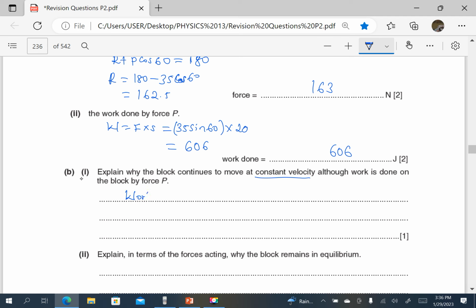So work done by force P must be equal to work done against frictional forces or resistive forces. So the work done against frictional force is balancing with the work done by force P. So there is no resultant force in the horizontal. It continues moving with the constant speed.